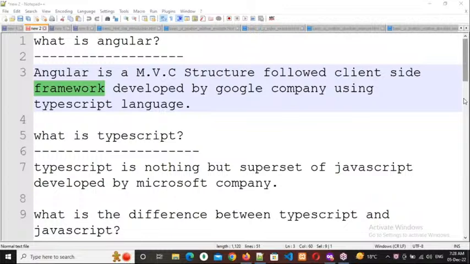Why is performance required? For example, PhonePe. You are the owner of PhonePe. You want to transfer 20 rupees to your friend, or you have purchased a curry from a curry point and want to transfer 20 rupees to them.